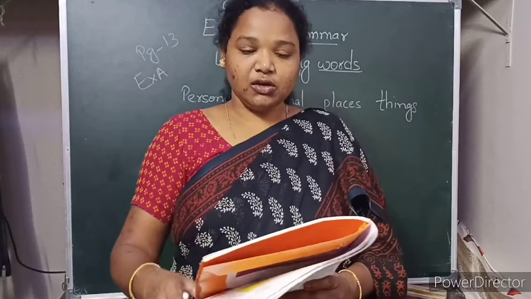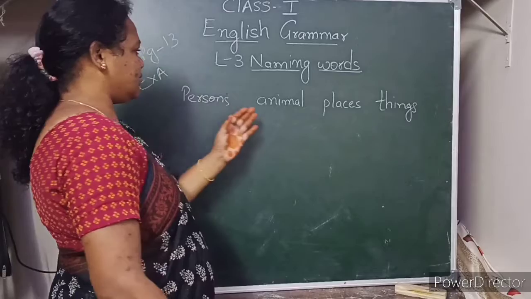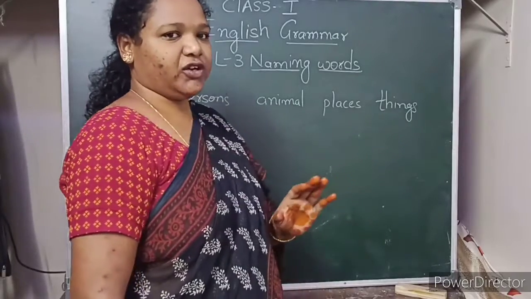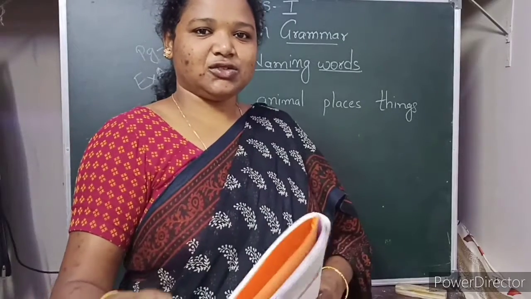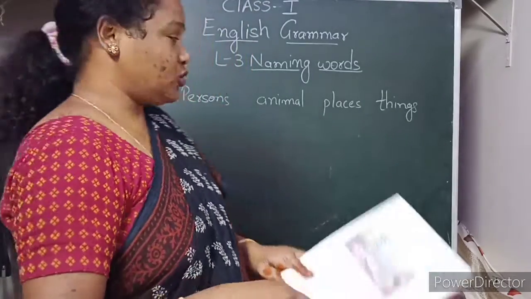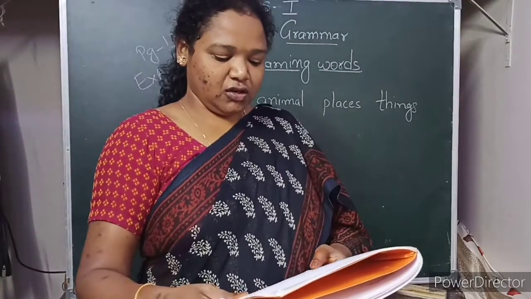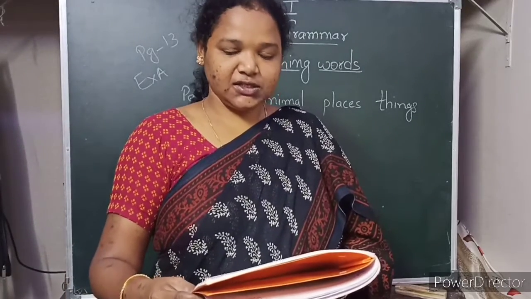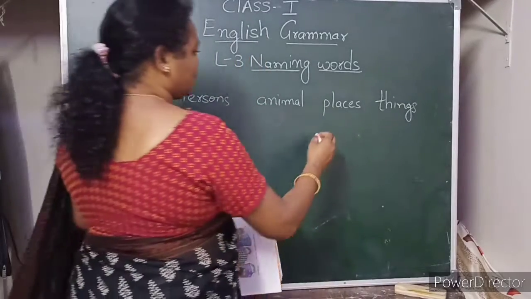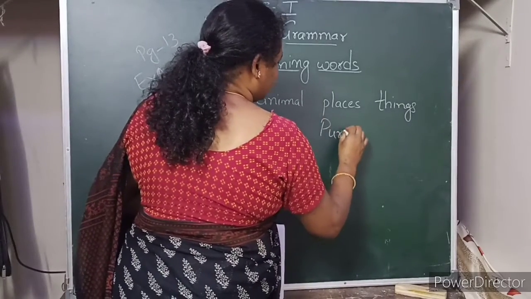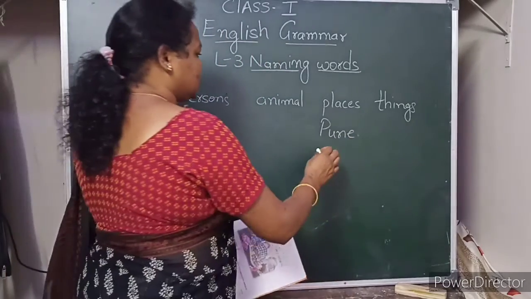Right children? So I will write the names of persons, animals, places and things for your easiness only, so that you don't get confused. Okay, so by seeing these names you can color them easily. Right children? So let's do it. First one is Pune. So Pune is a name of a place. So Pune, we'll write in the place column. Bank, bank is also a place.